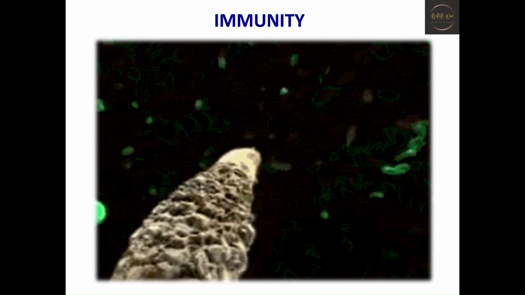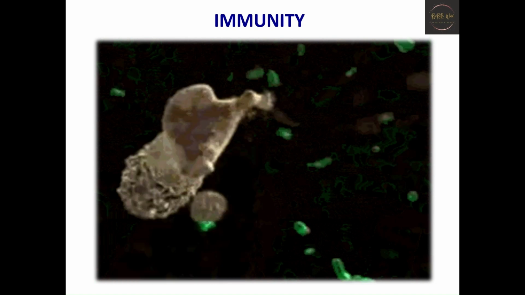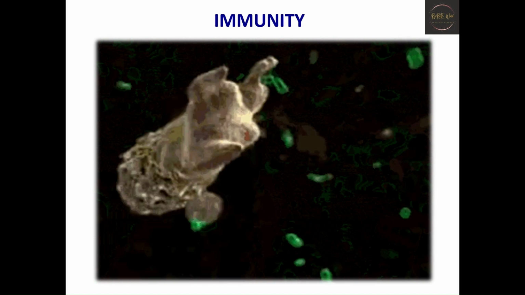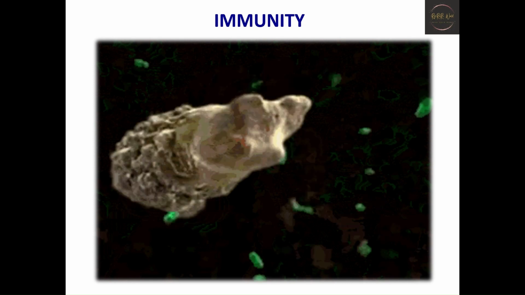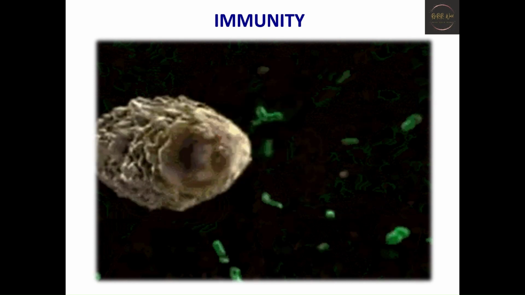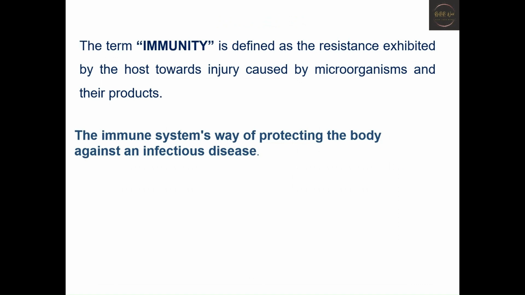The reason is our body has the ability to release antibodies against these pathogens, thus protecting the body against a particular disease. So, this defense mechanism of protecting the body against a particular disease is called immunity. Immunity can be defined as a resistance exhibited by the host towards injury caused by microorganisms and their products. So, the immune system's way of protecting the body against an infectious disease can be called immunity.